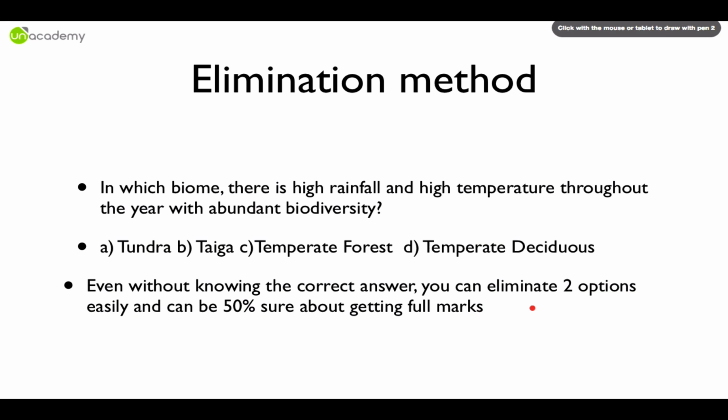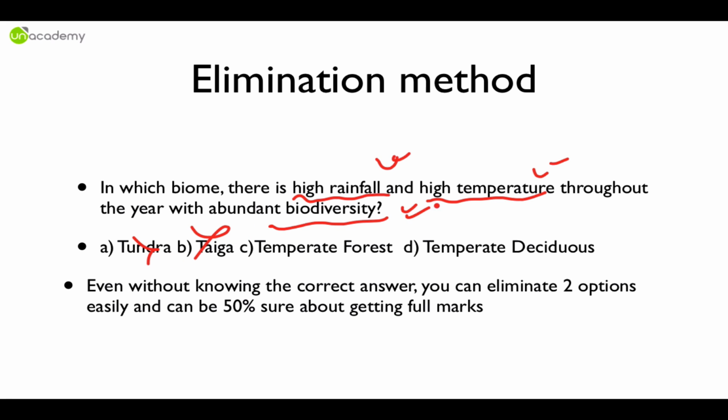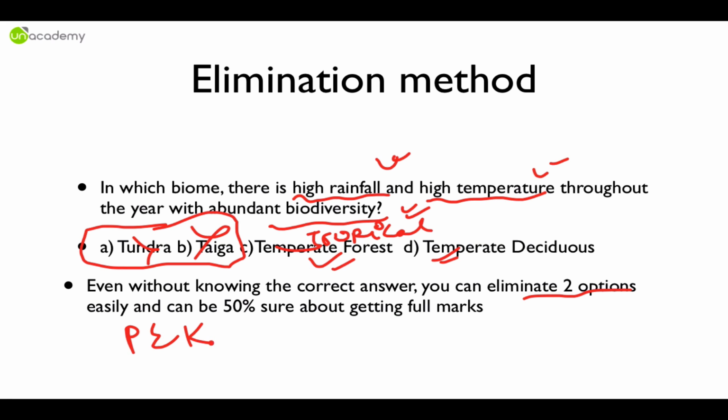And now I'll show you another type of elimination. Can you read? There is high rainfall and there is high temperature. So absolutely you know that tundra and taiga cannot be the answer. Now you don't know, if you don't know whether biodiversity is high or not, so you can't choose between temperate forest or temperate deciduous. Let's say it's tropical forest or whatever is the option. It does not matter. What matters is A and B cannot be the answer. So again you can eliminate two options using your pre-existing knowledge base. Use it or lose it, and be 50% sure about getting full marks. It's absolutely simple.